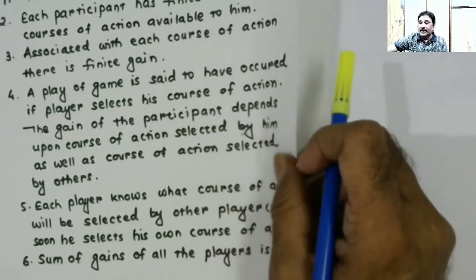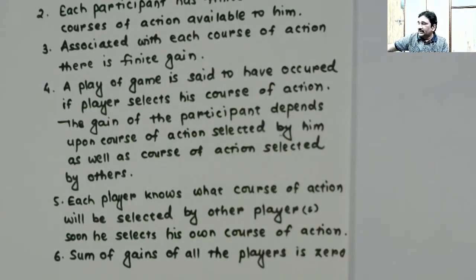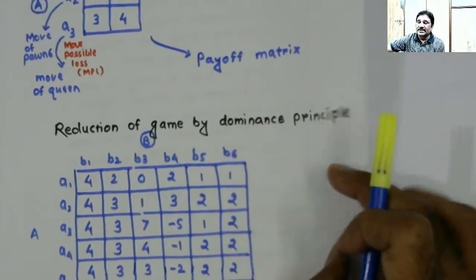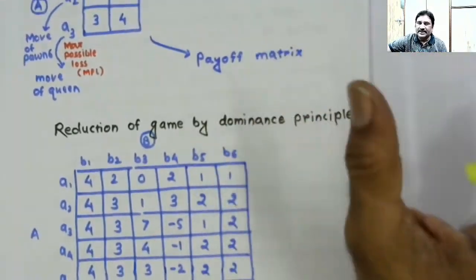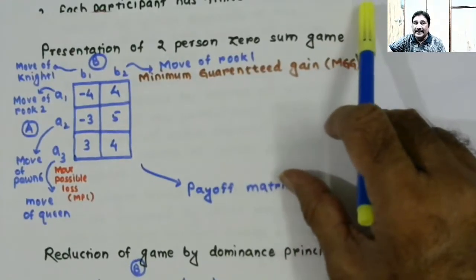And another thing which makes the analysis interesting is the presentation of game. Because of the presentation of game, it becomes easy to understand the game and do the analysis of the game. All right. So here we will be limiting our discussion just to two participants, two players.